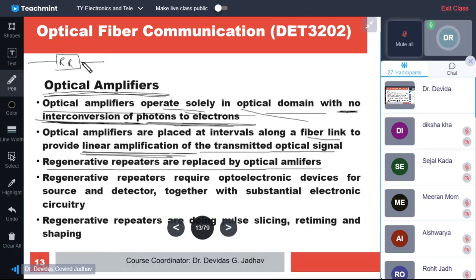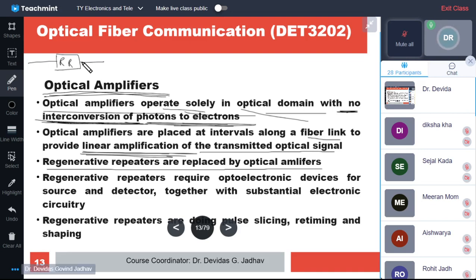One source has sent some signal, and that signal weakens after traveling hundreds of kilometers; due to the loss the signal amplitude has reduced and the signal has become very weak. For those signals there are repeaters which receive the signal, regenerate it, and send it further. They sense the sequence of 1s and 0s and again regenerate a new sequence with the same values. This is called regeneration.